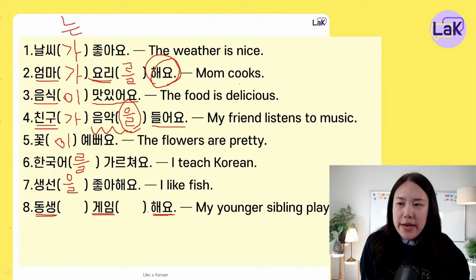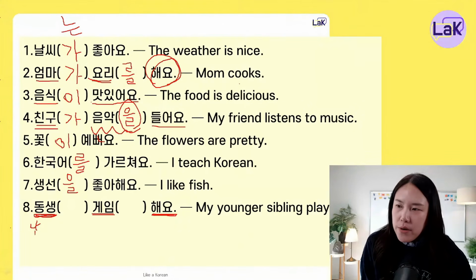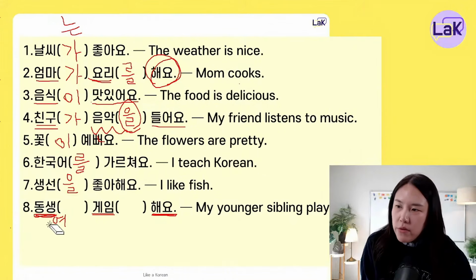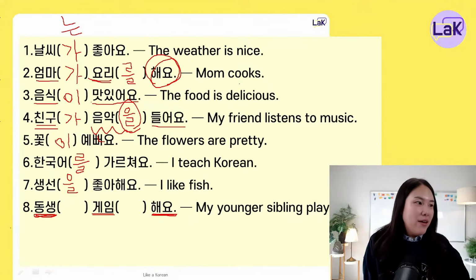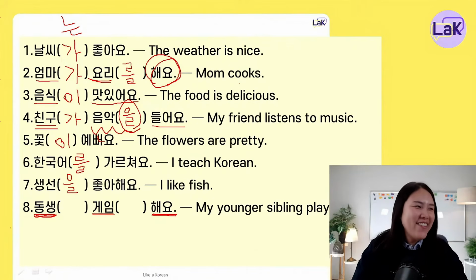Okay, game 해요. I think you already know 해요 is a verb. Then 동생, younger brother or younger sister. 남동생 for younger brother. 여동생 for younger sister. But you don't know it here. 동생 is just younger sibling. 동생 게임 해요. How do you say? 동생이. That's right. Now you get it.